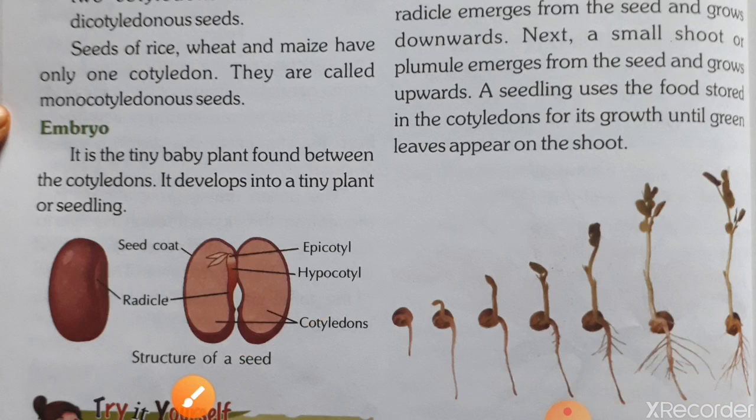And the embryo is also a part of a seed because it is present inside the seed. It is a tiny baby plant found between the cotyledons. These are the cotyledons, you can see here these 2 cotyledons. In between these cotyledons this tiny baby plant is present, and this embryo develops into a tiny plant or seedling.